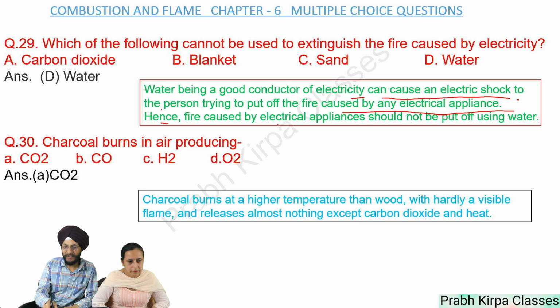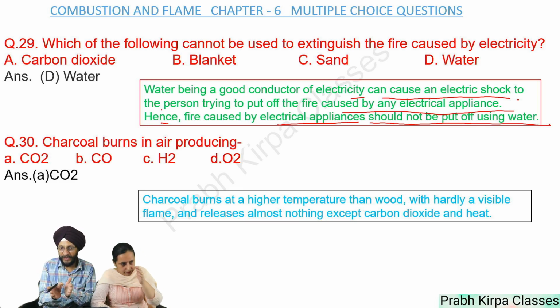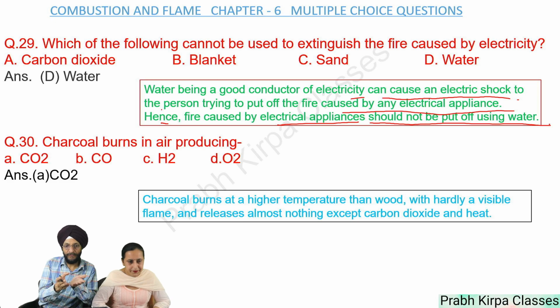Hence, fire caused by electrical appliances should not be put off using water. For minor fire, you can use blanket, and for more fire you can use sand, and if it is of higher quantity, then mostly carbon dioxide extinguishers are used.